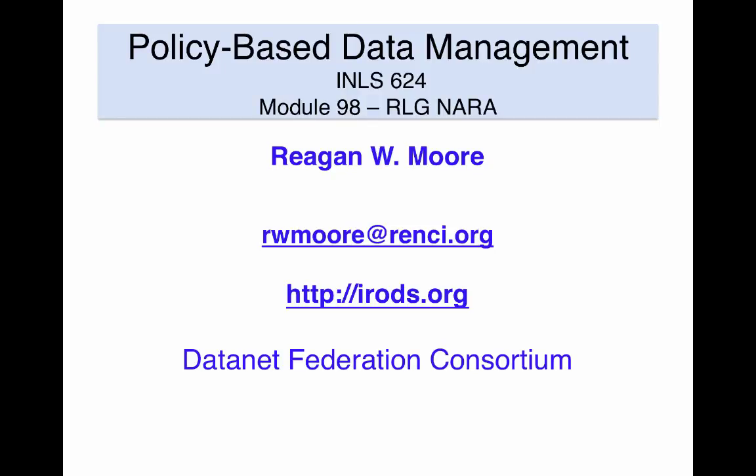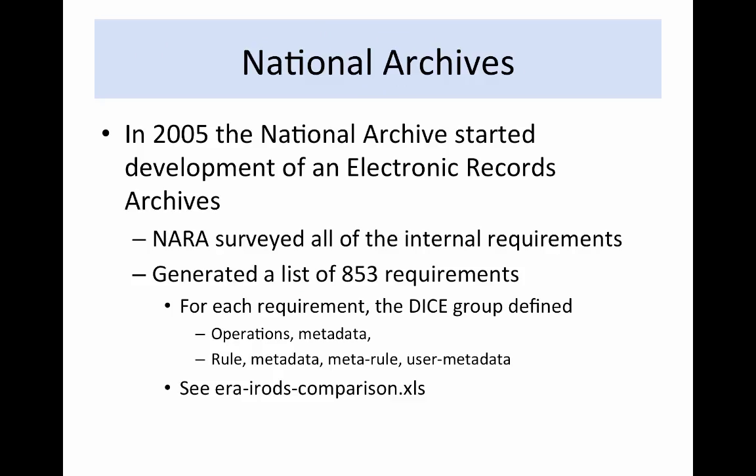The tasks required to ensure preservation of records are applied in production by the National Archive and Records Administration. Can these tasks be expressed as computer actionable rules? In 2005, the National Archives started development of an electronic records archives. This project had the goal of implementing a digital archive that would manage all of the NARA digital holdings.